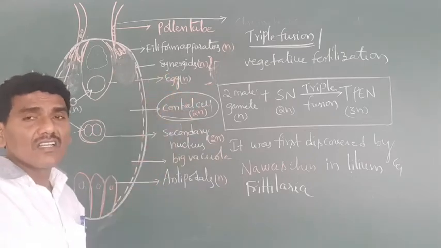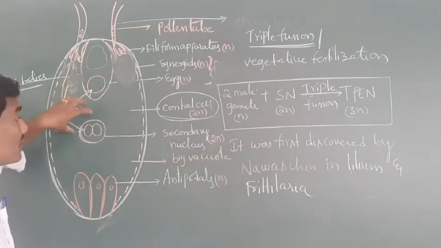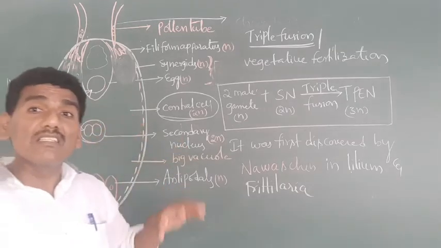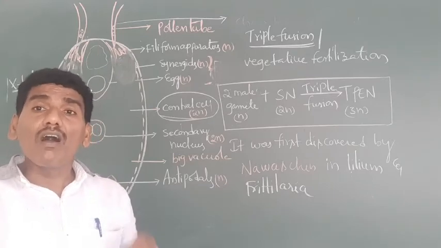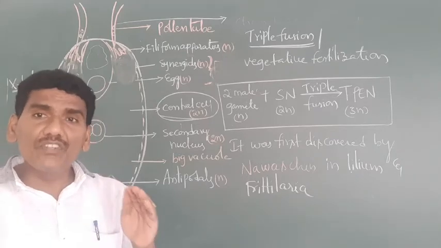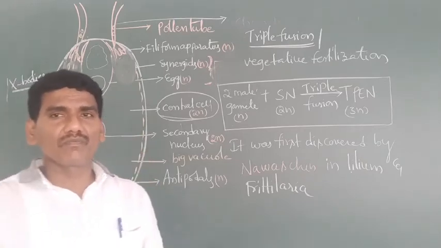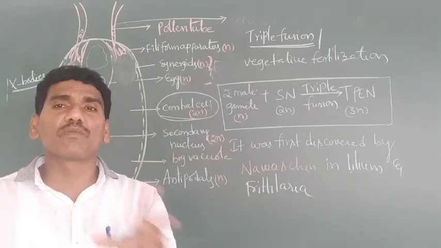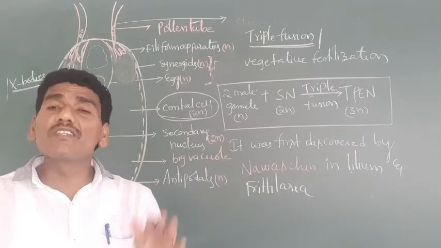Since the two types of fusions, syngamy and triple fusion, take place inside the embryo sac, this phenomenon is called double fertilization. This is a unique feature among all flowering plants like angiosperms. Double fertilization is completely absent in gymnosperms. Generally in gymnosperms, triple fusion is absent.